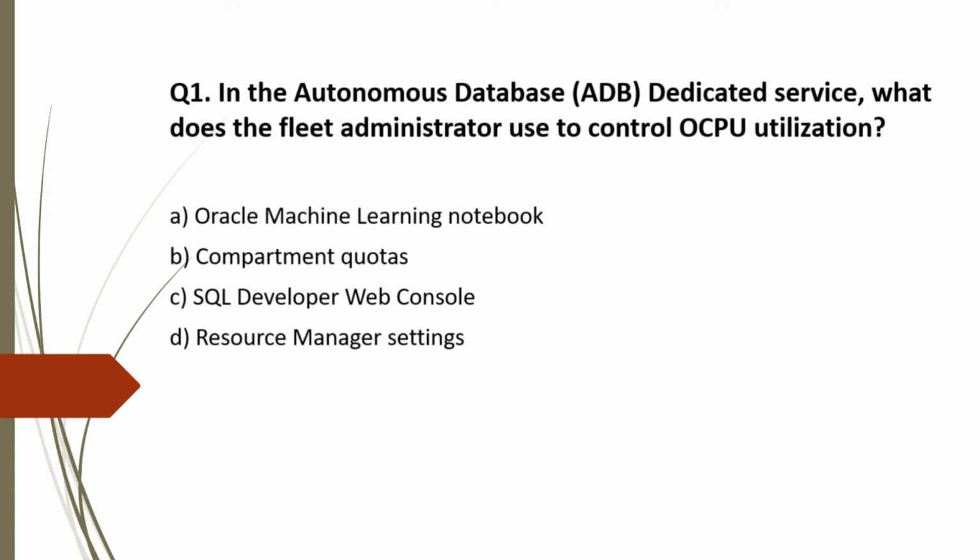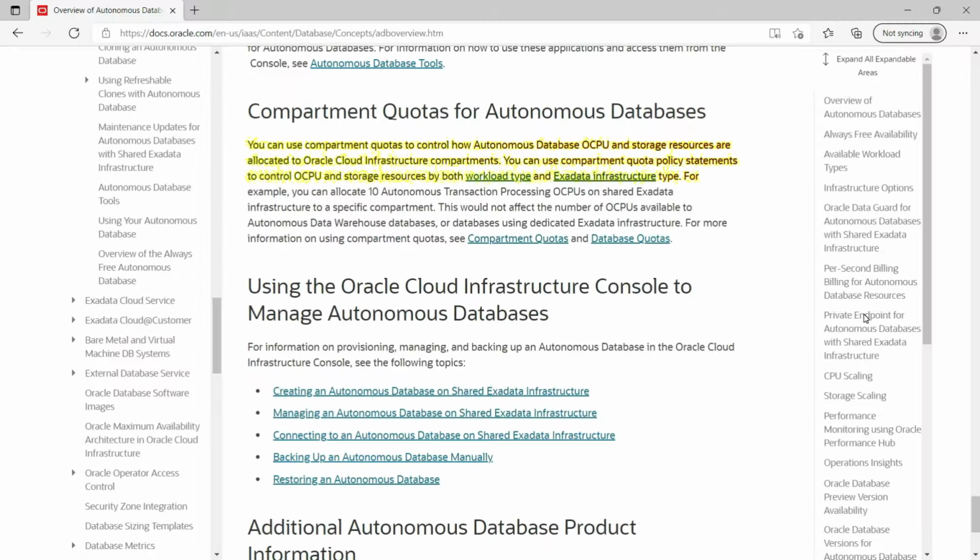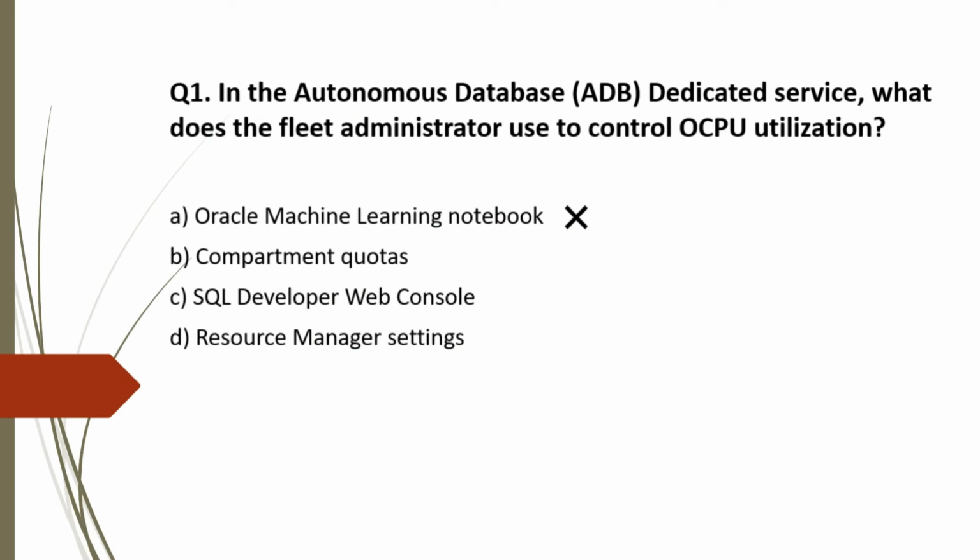Option A. Oracle Machine Learning Notebook is irrelevant. It does not have any relation with controlling OCPU utilization. So this is incorrect. As per OCI doc, you can use compartment quotas to control how autonomous database OCPU and storage resources are allocated to Oracle Cloud Infrastructure compartments. You can use compartment quota policy statement to control OCPU and storage resources by both workload type and Exadata infrastructure type. So compartment quotas is correct.